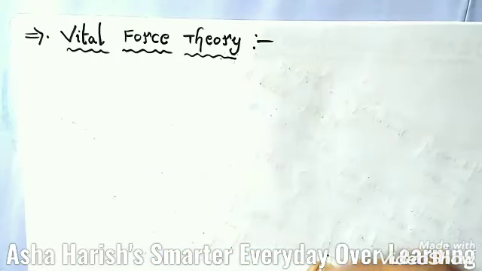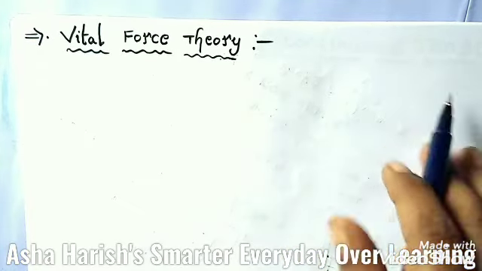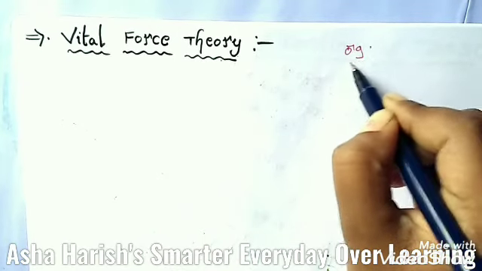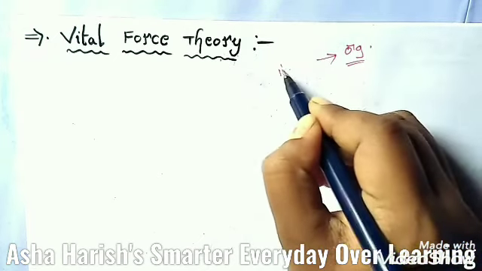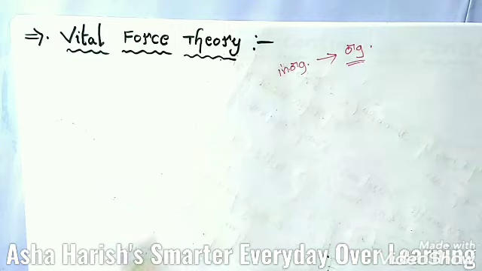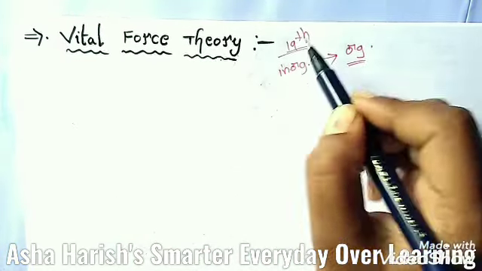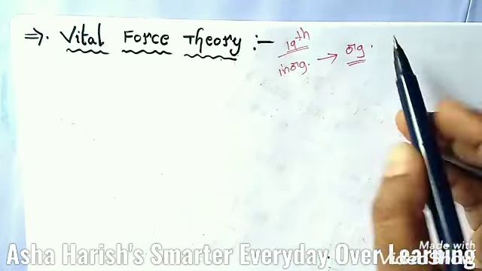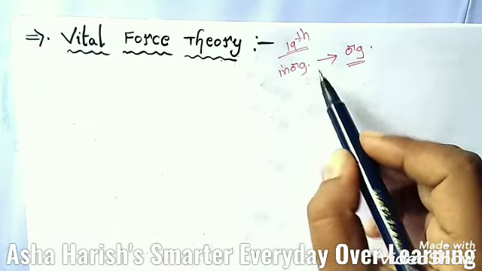Next one, vital force theory. Basing upon this theory, we have to prepare one organic compound from one inorganic compound. Until the early 19th century, it was believed that organic compounds can't be prepared in the laboratory but can only be isolated from animals and plants.